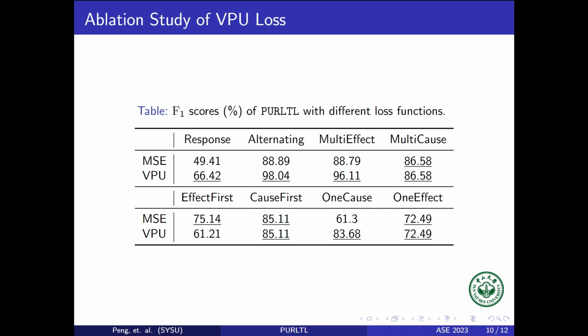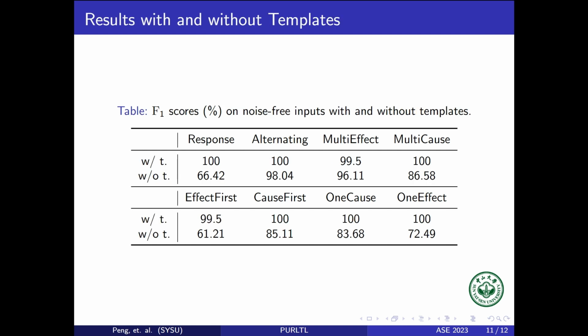Then we conduct the ablation study of the VPU loss. We replace the VPU loss with the mean square error loss and compare the performance. We can find that in most benchmarks, the VPU setting has better performance compared with MSE loss. Finally, we test the performance of our approach with and without templates. We can find that the performance drops a lot without template input in some benchmarks, but remains decent in other benchmarks.